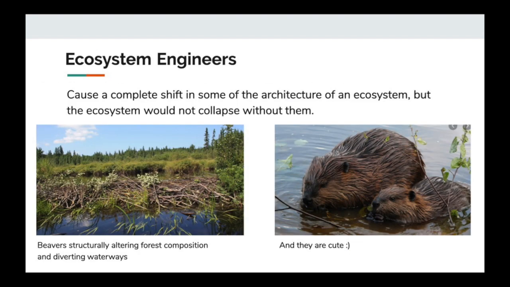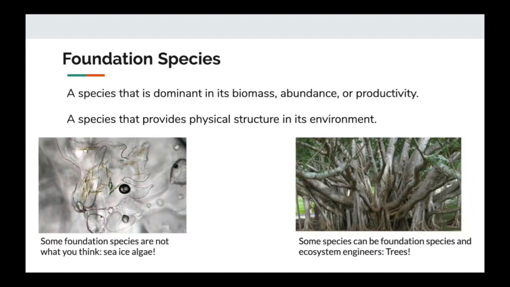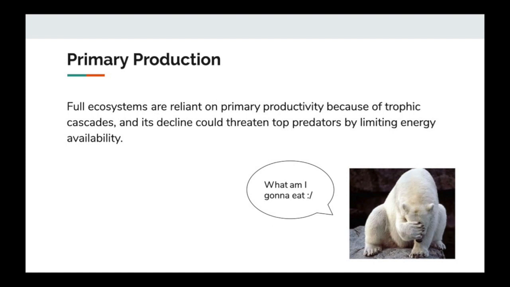Keystone species are not the only controls on an ecosystem. Ecosystem engineers, like beavers, are capable of causing a complete shift in architecture of an ecosystem, but unlike keystone species, the ecosystem would not collapse without them. Foundation species are also able to control an ecosystem by providing physical structure in their environment, via their dominance in biomass, abundance, or productivity. Examples of this include sea ice algae, which creates a unique structure of ice and alters entire trophic cascades in the Arctic, and trees, which serve as both a foundation species and an ecosystem engineer. Both of these examples are primary producers.